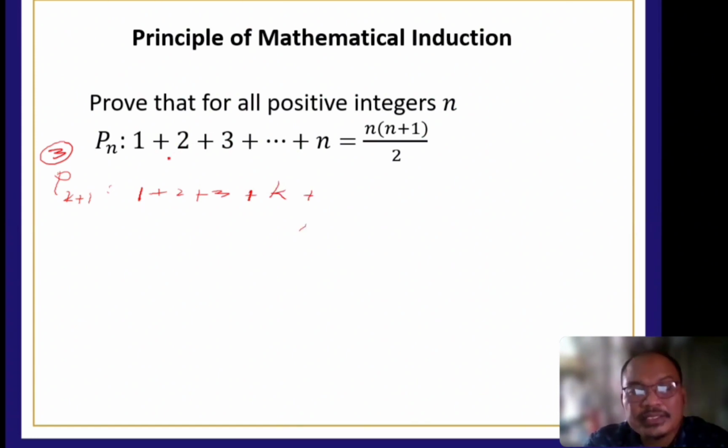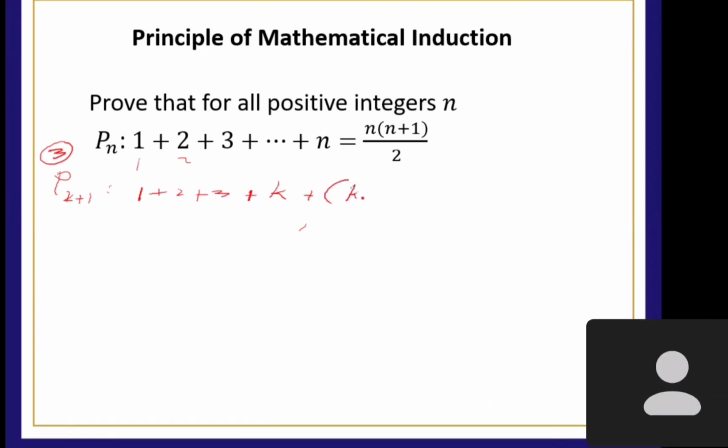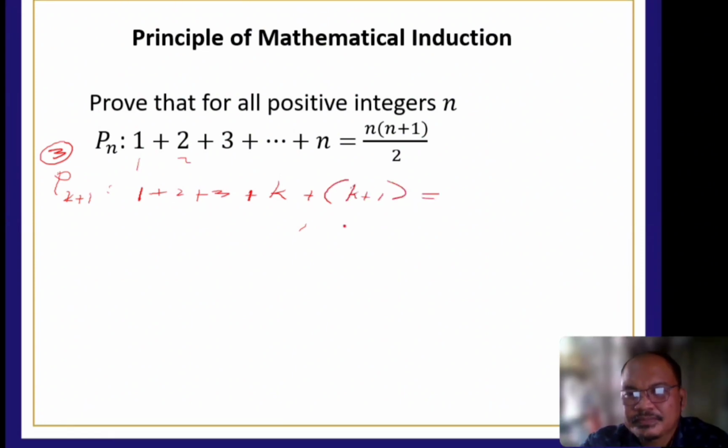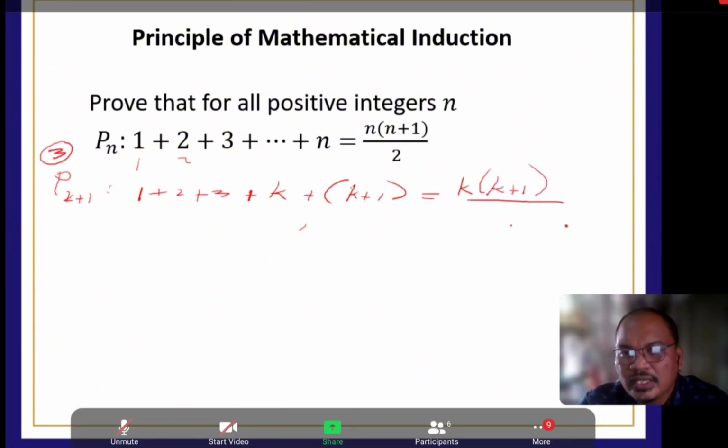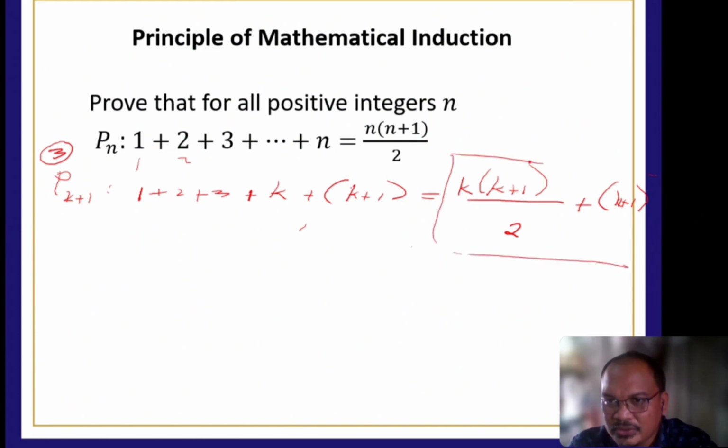Paano siya nagiging 2? N plus 1? Tama po? Diba? If N is equal to 1, magiging 2 siya pag nag-N plus 1 ka. So plus, yung N natin, K plus 1 equals K plus 1 all over 2, yung lahat na plus, whatever the 1, K plus 1. Yan siya. So i-plus natin yung K plus 1 on both sides. Dito lang tayo magpe-perform ng operation. Bayaan nyo na yung nasa left side to show that the P sub N is true for all positive integer N.